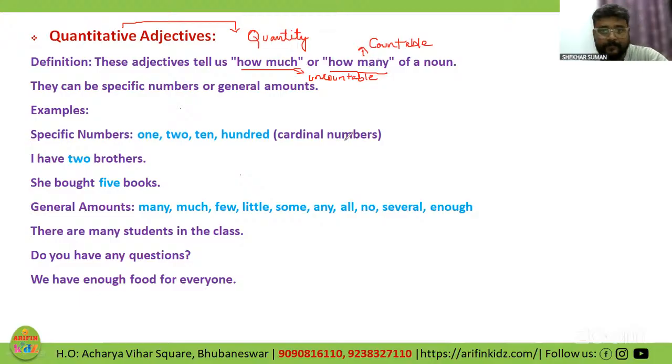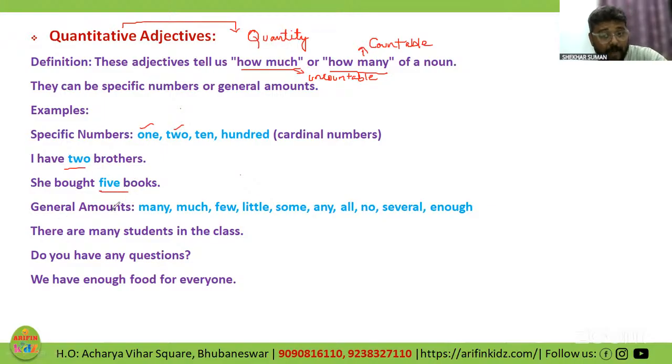Correct. So let's move ahead. They can be specific numbers or general amounts. Specific numbers are cardinal numbers like 1, 2, the natural numbers. It can be 1 to n number, right? Like I have two brothers, she bought 5 books. So these are the numbers that we use in our day-to-day lives, right?